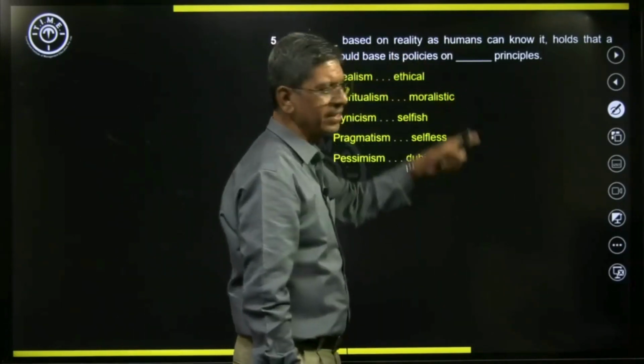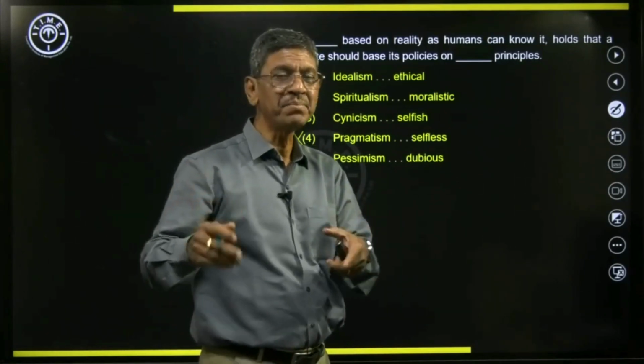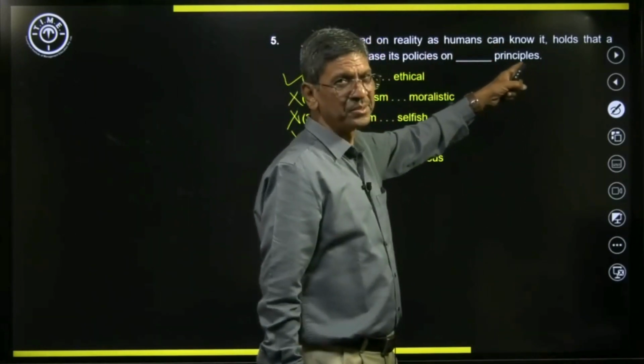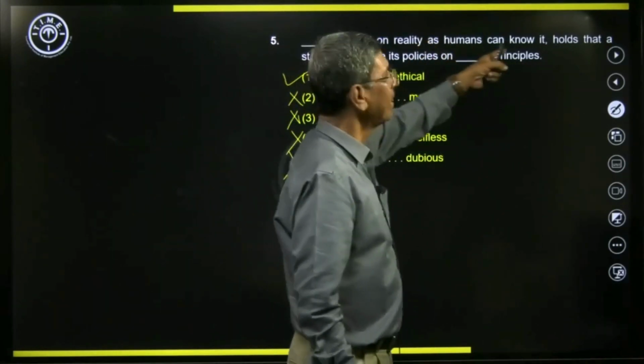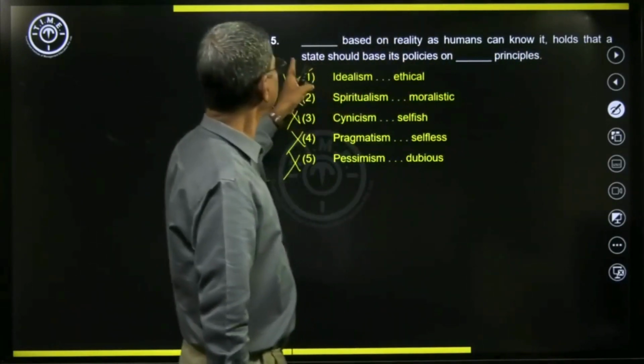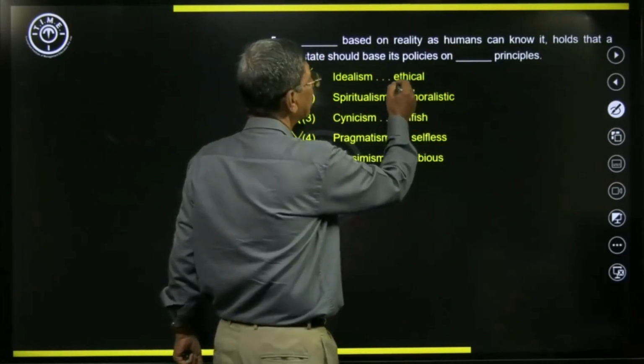Idealism based on reality, being idealistic but at the same time based on reality as humans can know it. As much as humans can understand it or practice it, it holds that a state should base its policies on ethical principles.